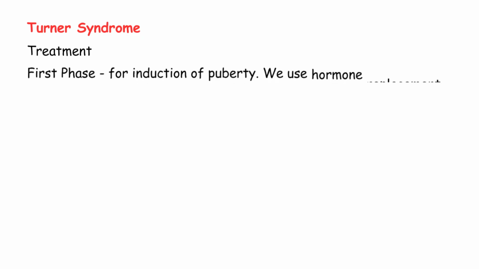Now, the treatment. This has two phases as we discussed briefly before. First phase, for induction of puberty. We use hormone replacement therapy, HRT. We start estrogen administration at low doses to mimic natural puberty gradually. Progesterone is introduced after 18 months to 2 years of therapy. This sequence mimics normal puberty. Estrogen first for development, then progesterone to establish periods.